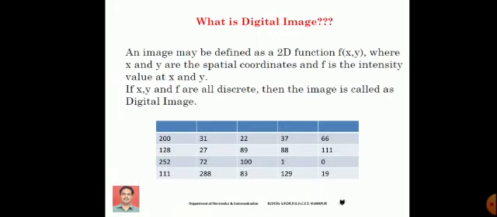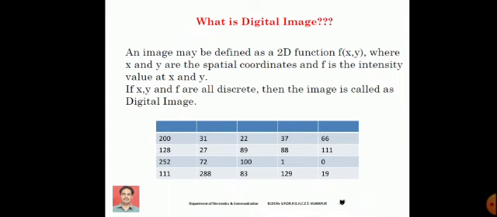Okay, here we are going to start the actual syllabus. First we are going to discuss what is a digital image. Dear students, an image is basically a two-dimensional function f of x comma y, where x and y are the spatial coordinates and f is an intensity value at the coordinate point x and y.